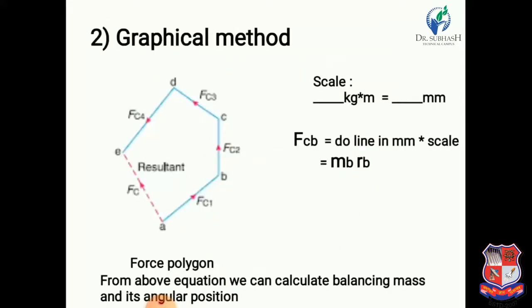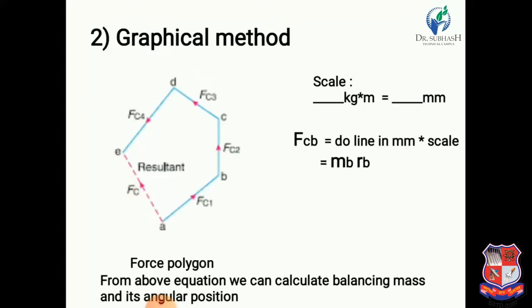Now the second method. The second method is the graphical method. In the graphical method, this is based on the polygon method. If our system is in complete balance and we draw a polygon, then we obtain a closed polygon.